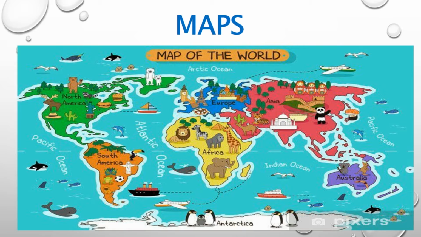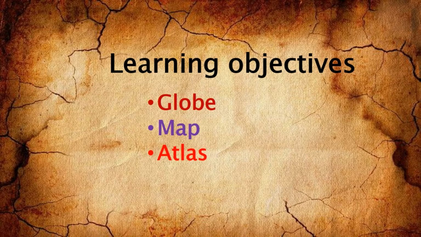Today we are going to see about maps. These are the topics we are going to cover in this chapter. Let's see one by one. Globe, map, atlas and types of maps.